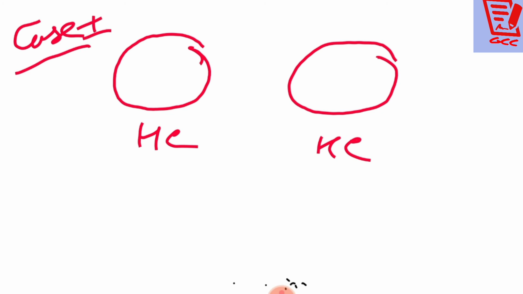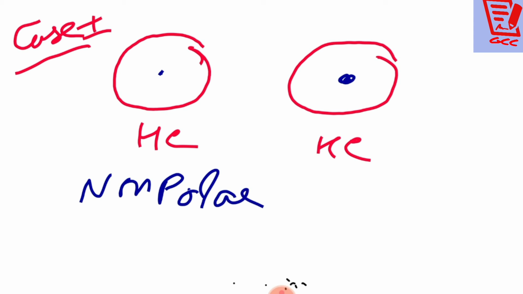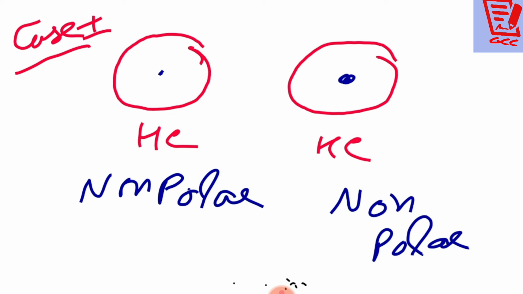Now in the center there is a nucleus, and they both are non-polar. This is also a non-polar atom. Now helium has 2 electrons, and they are equally distributed.